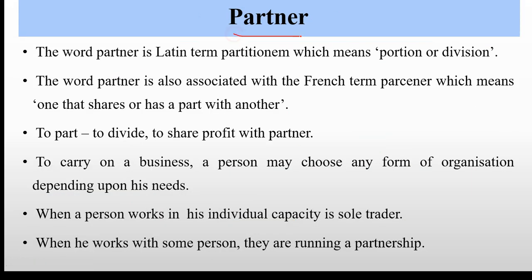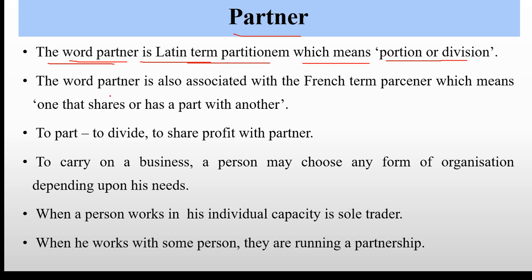Next, what is partner? From where has this word partner come up? The word partner is a Latin term, partnership, which means portion or division.